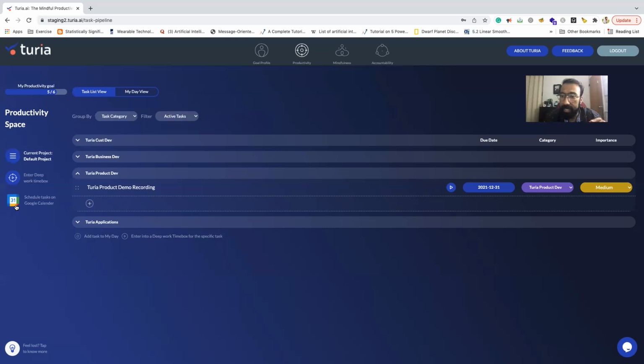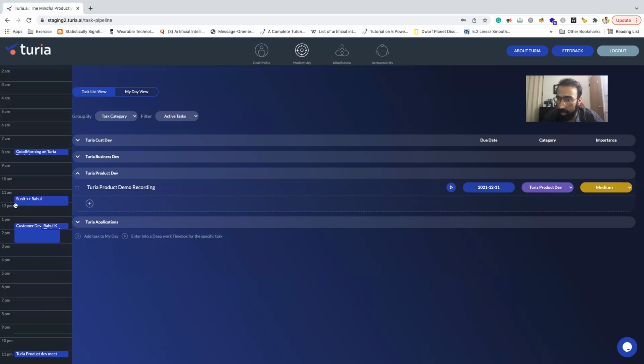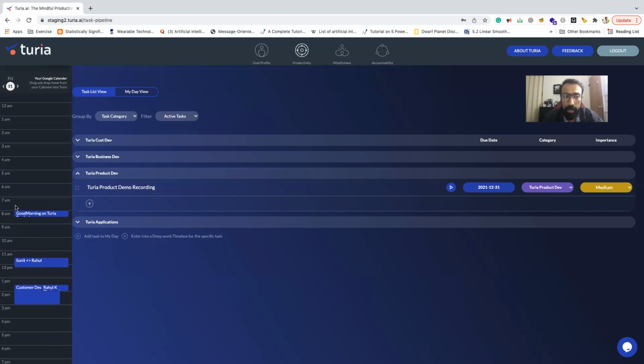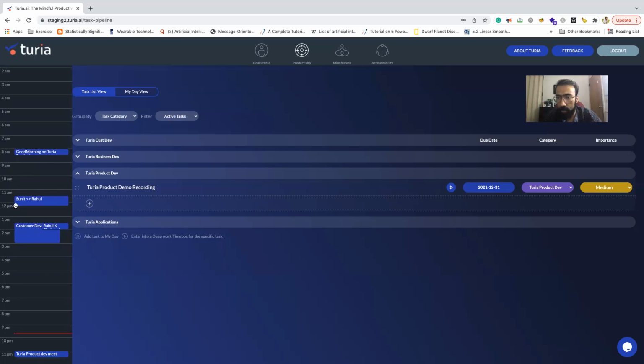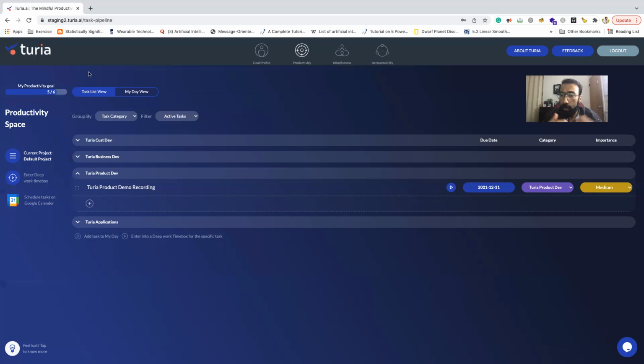Now, another key integration that we have is calendar integration, right? You can integrate your Google Calendar currently in the product, and I'm going to show you how, with the My Day view and the calendar integration, this becomes a super powerful and tight space to focus on, right? So coming back to My Day, this is a demo task that I added just for this recording, which is Turia product demo recording, right?